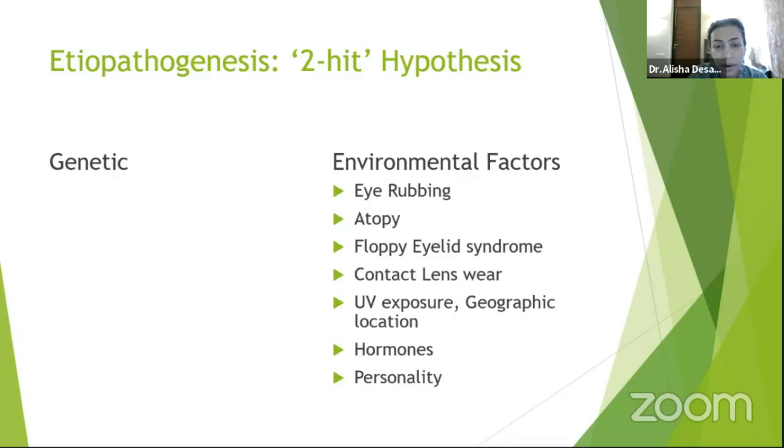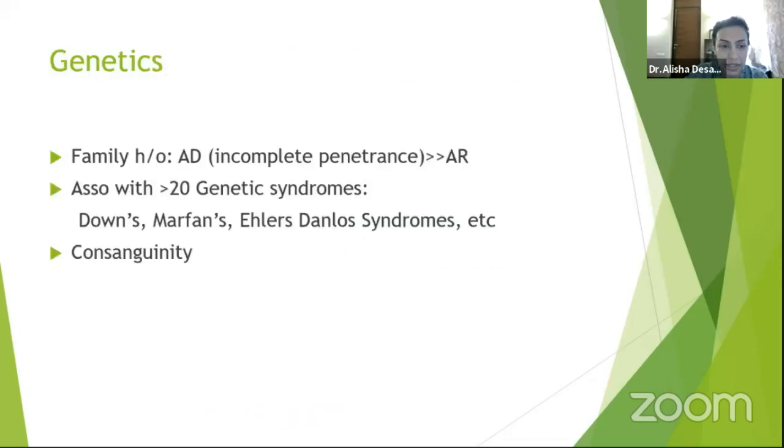And it is found that keratoconus people also have typical personalities, or at least that's what they say. You can't prove this, but they say that keratoconus people have slightly neurotic personalities also. So these are the comorbidities we are going to discuss just now.